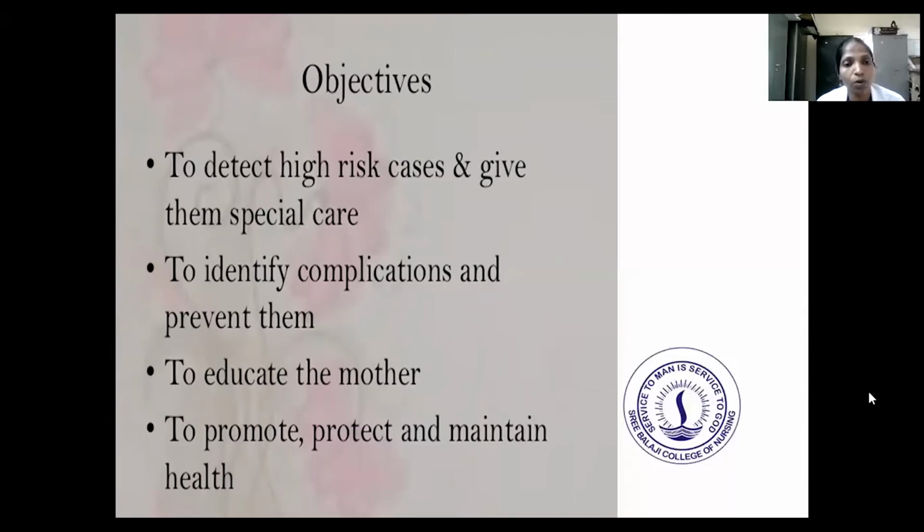And next is to promote, protect and maintain the health. So the objectives are to detect the high-risk cases and give them special care, to identify the complications and prevent them, to educate the mother, and to promote, protect and maintain the health.